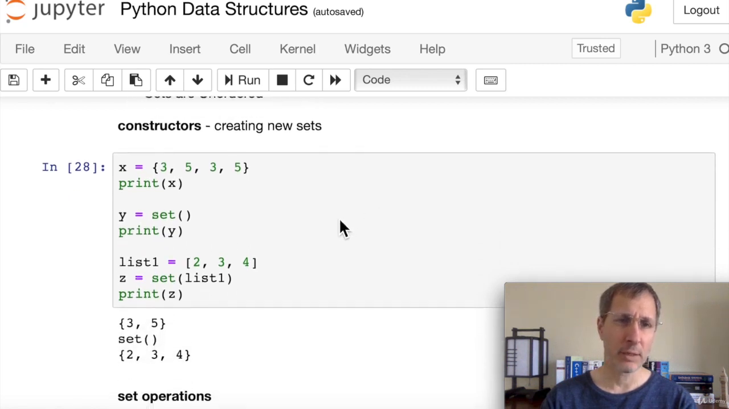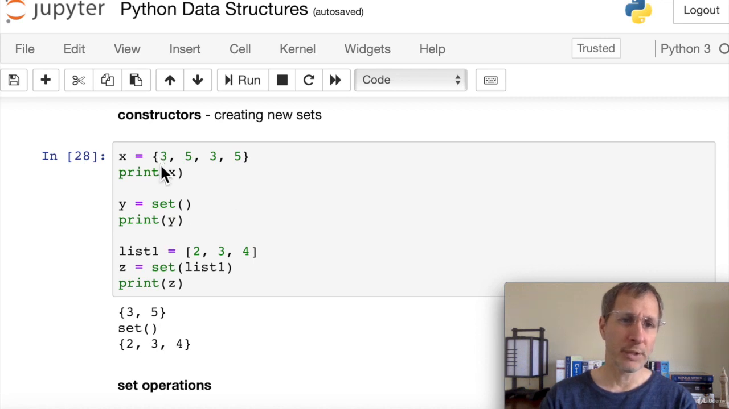Here are a few different ways to create a new set. We can use these curly braces, and you'll see here as we pass in 3, 5, 3, 5, we've got some duplicates there. What Python does is it filters out the dupes and gives us a set with just 3 and 5 in it. And if we create a new empty set, we can just use the set constructor with parentheses, and then when we print out y, you can see we get an empty set. If we want, we can also pass in a list. Here we have 2, 3, 4, and we call the set constructor using the parentheses and are passing our list as a parameter. And we get a new set z, and when we print that out, we get 2, 3, 4 as a set. So that's a few different ways to create sets.